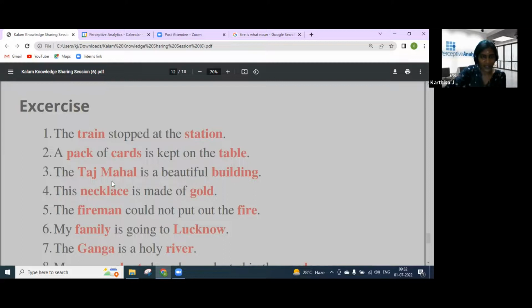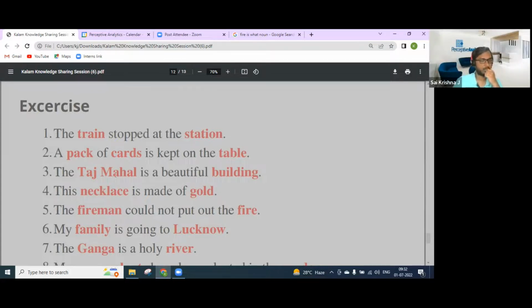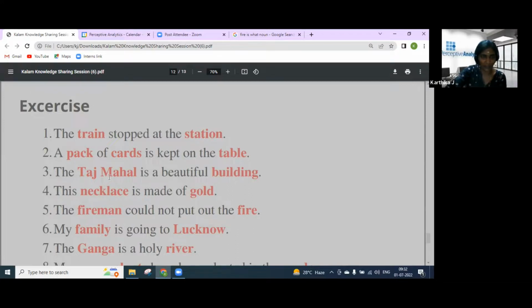Next one is: the Taj Mahal is a beautiful building. Taj Mahal will be a proper noun, building is a common noun. Yeah, the Taj Mahal is representing a specific building, so it is a proper noun, and building is representing common things. That is why it is called a common noun.